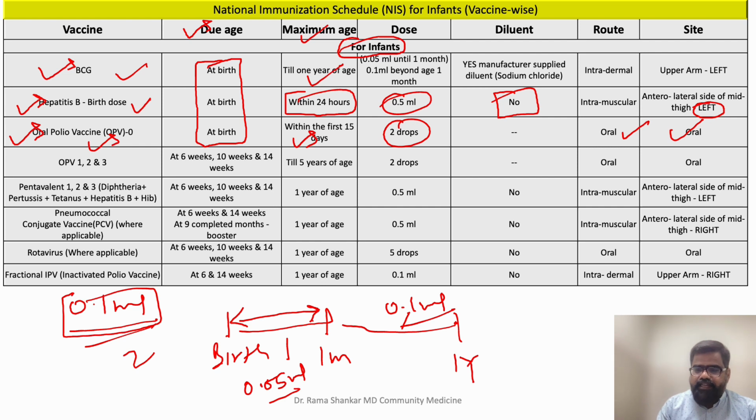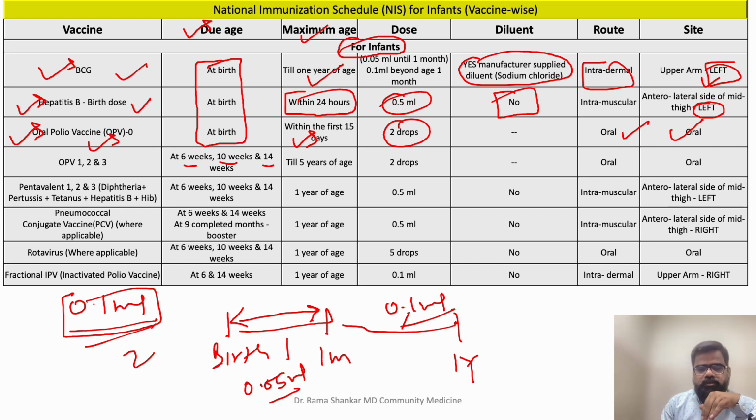Now it comes in powder form, so you require a diluent, and the diluent is sodium chloride, NaCl. Route is intradermal, and you are giving in the upper arm, left. Okay, so this is all about vaccines given at birth. Now let's talk about 6 weeks, 10 weeks and 14 weeks. So the next due ages are 6 weeks, 10 weeks and 14 weeks.